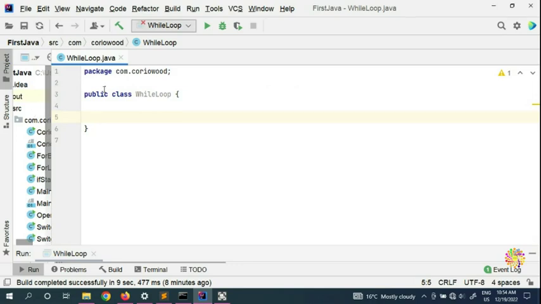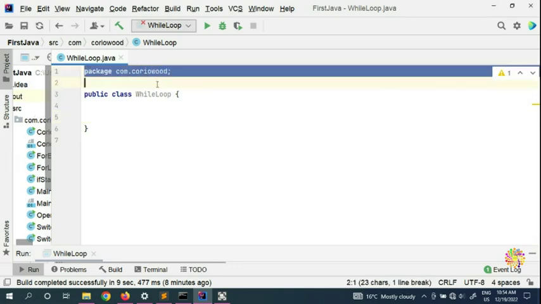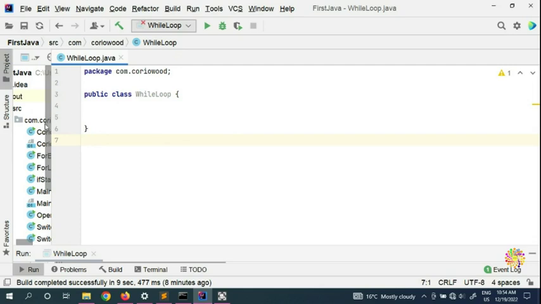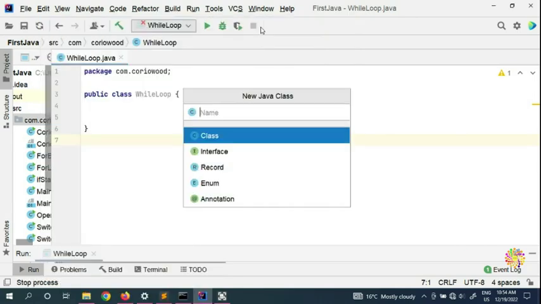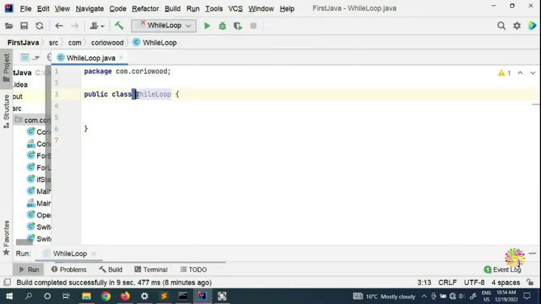Alright, so to save time, I have already created my template here. You can go to your package, right-click, and create your Java class. I named my file class while loop. You can name it whatever you want.